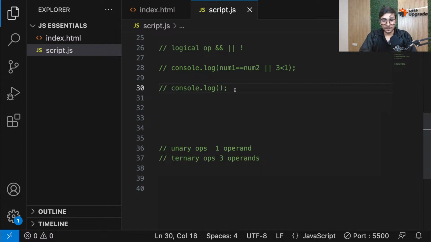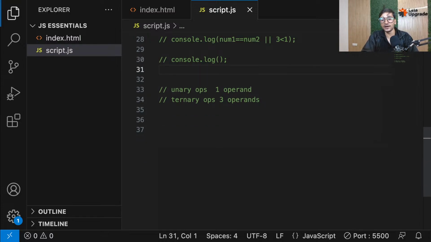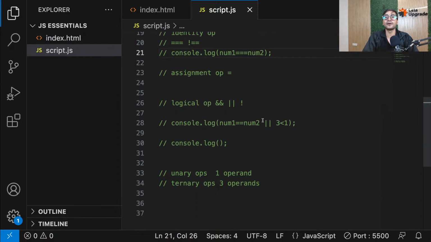Yes, Surendra Kumar, triple equal to is strict that you should always work with the same type, not only with numbers. For triple equal to, both operands should be of the same type. Either both of them should be strings or both of them should be numbers. It's not that you always have to compare numbers, but if you're comparing, it should be number to number or string to string, not number and string.